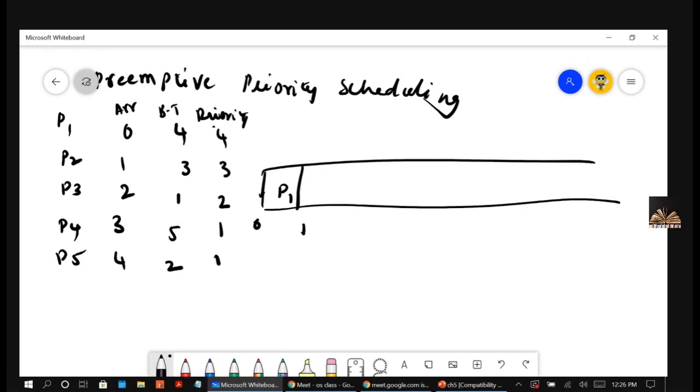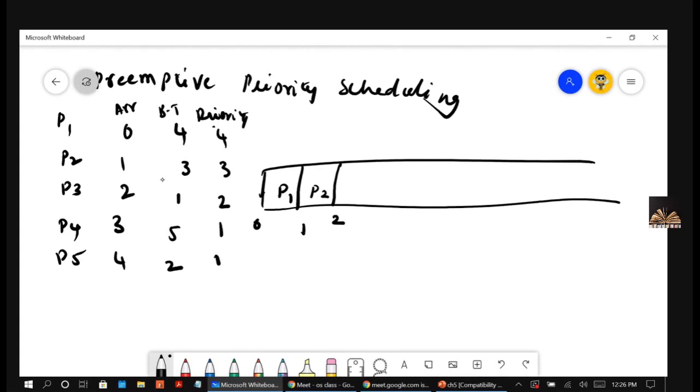Here the priority is 3, but the current process priority is 4. So the highest priority will be given. So P1 will be taken out and P2 will be given, right? So P2 got executed for one time.